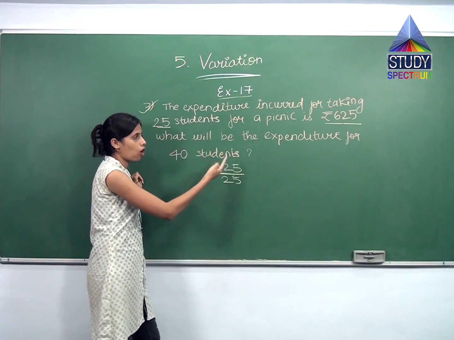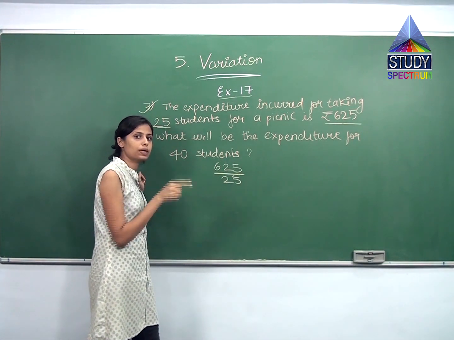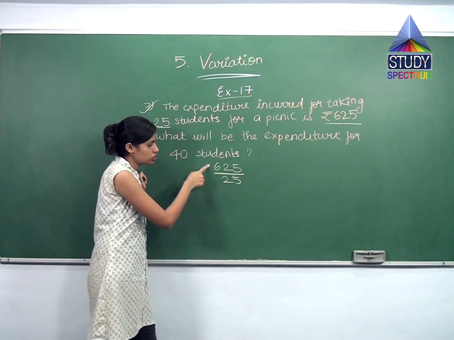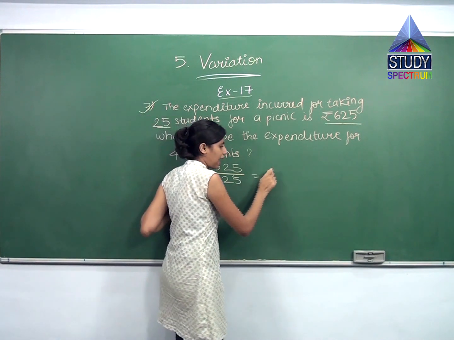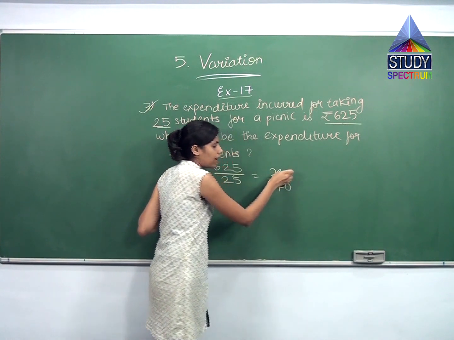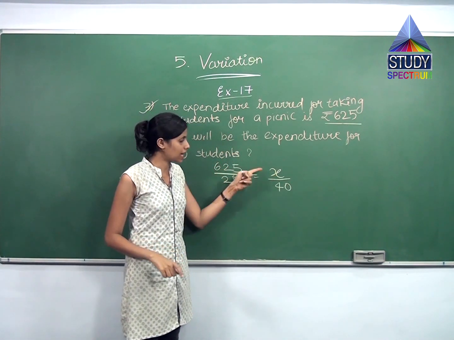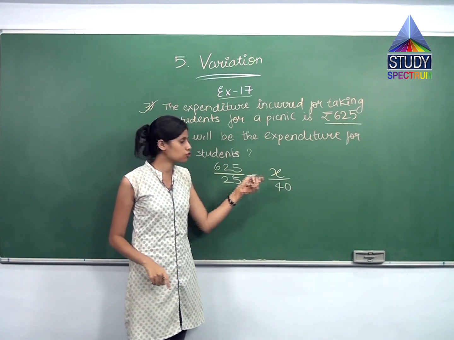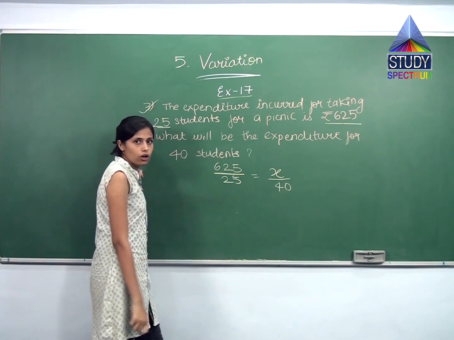So let the cost or the expenditure to take 40 students for a picnic be rupees X. So 625 for 25 students, and X amount for how many students? 40 students. Why X? Because we have already mentioned in the assumption that assuming the expenditure for taking 40 students is rupees X. And this is given in the question.